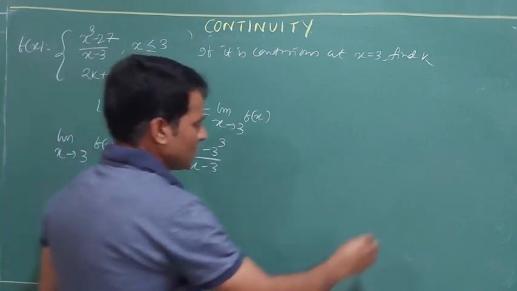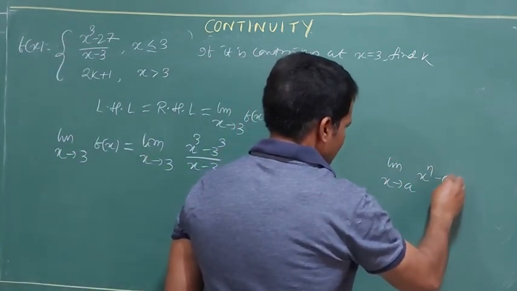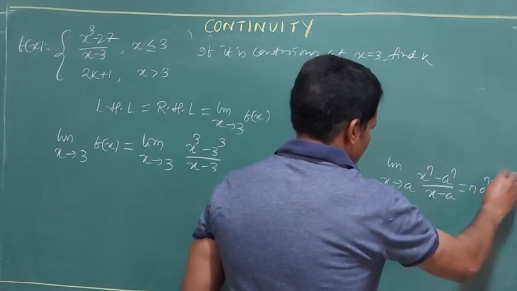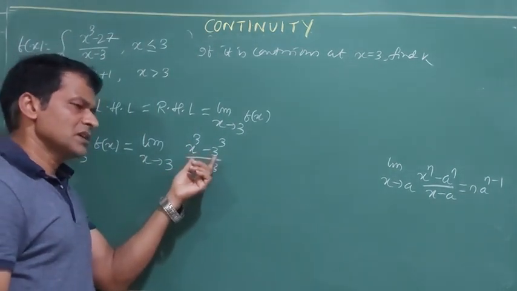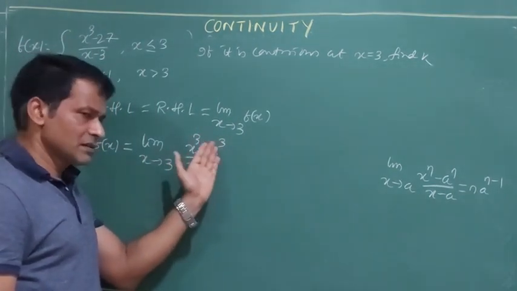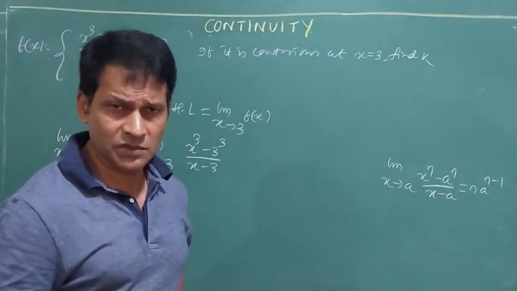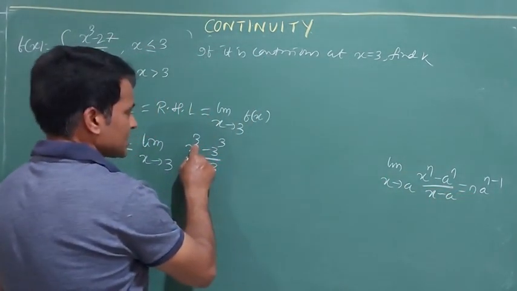I will apply the formula: limit x tends to a of (x to the power n minus a to the power n) by (x minus a) is n a to the power n minus 1. Students might be thinking, sir, I cannot apply it because it is a cube minus b cube. Yes, I can apply it. Suppose the power is 10 or 9, I will go with the genuine formula, and we must use it every time. So n a to the power n minus 1.